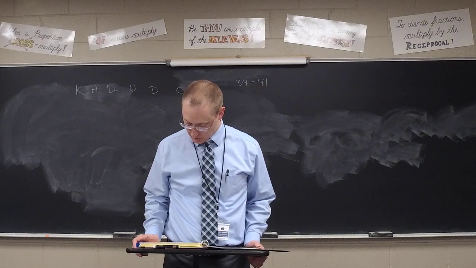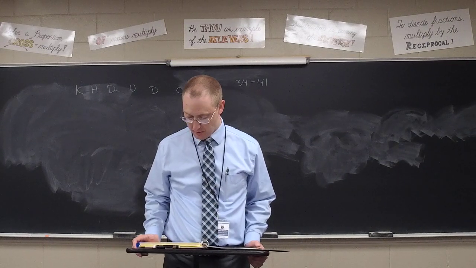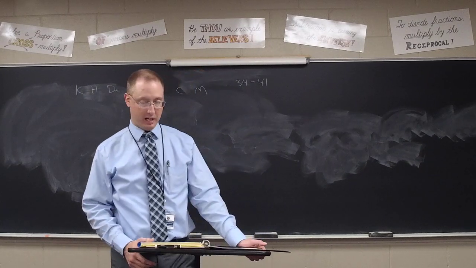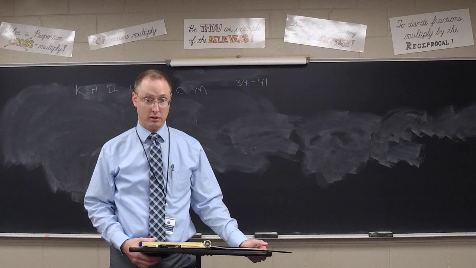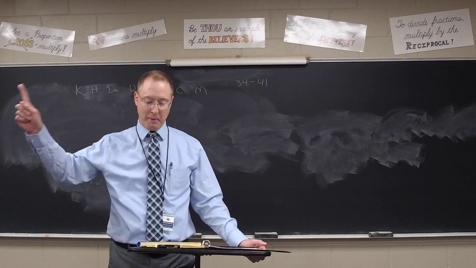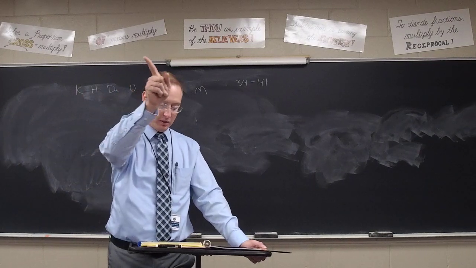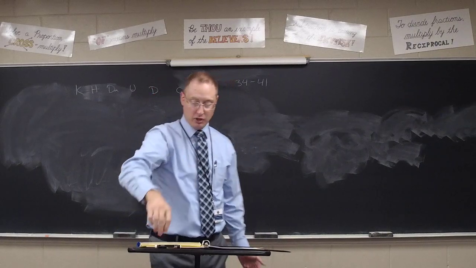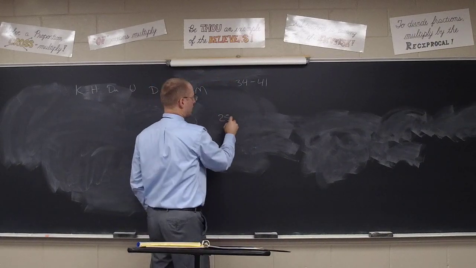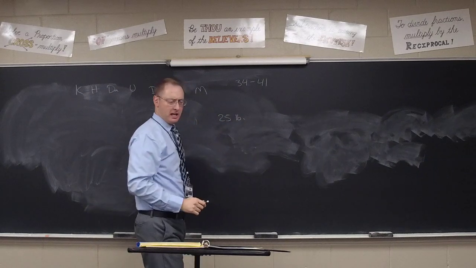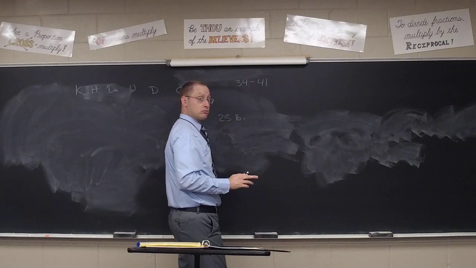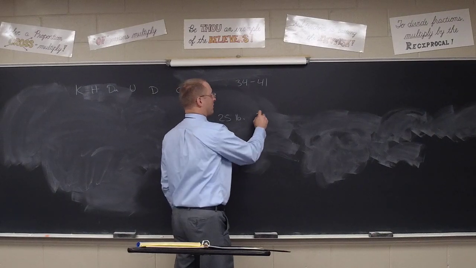Oh yeah, I didn't finish that. Didn't finish it. Did you start it? Yes. So you borrowed from the 26 pounds to get 25, and then you carried that 1 pound over as how many ounces? 16, plus the 9 that was already there should have given you 25 ounces.